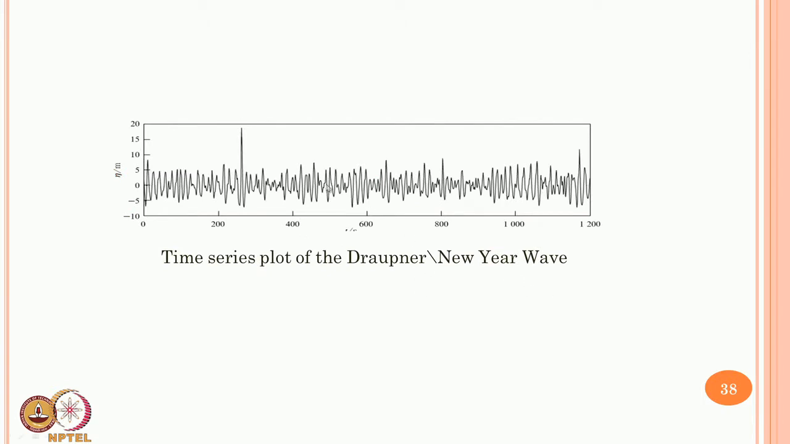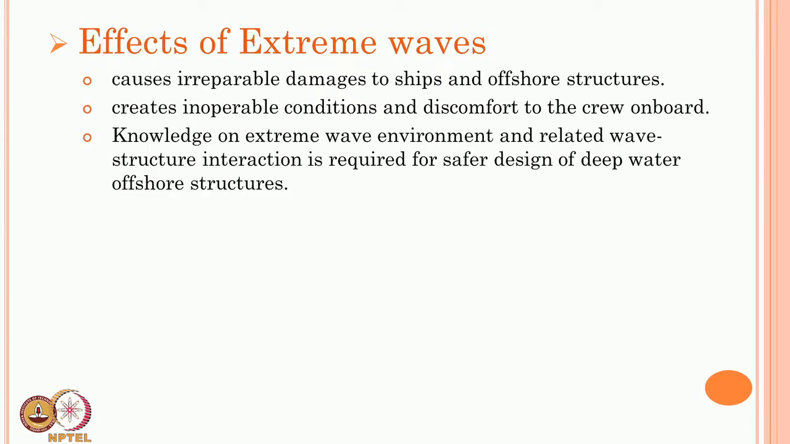They also have a distinctly high wave front, which is about 4 to 5 times steeper, a near vertical wave front. So, this was also an impact wave, seen as a Draupner or New Year wave.